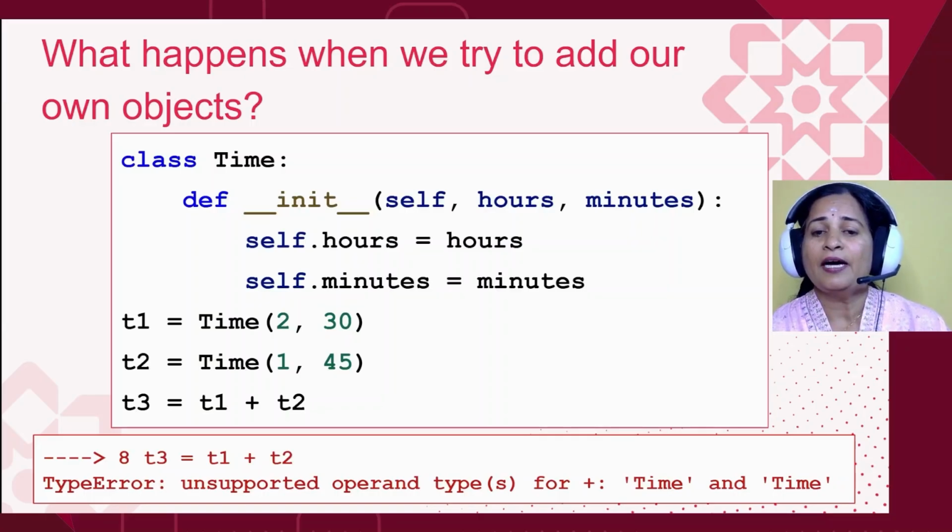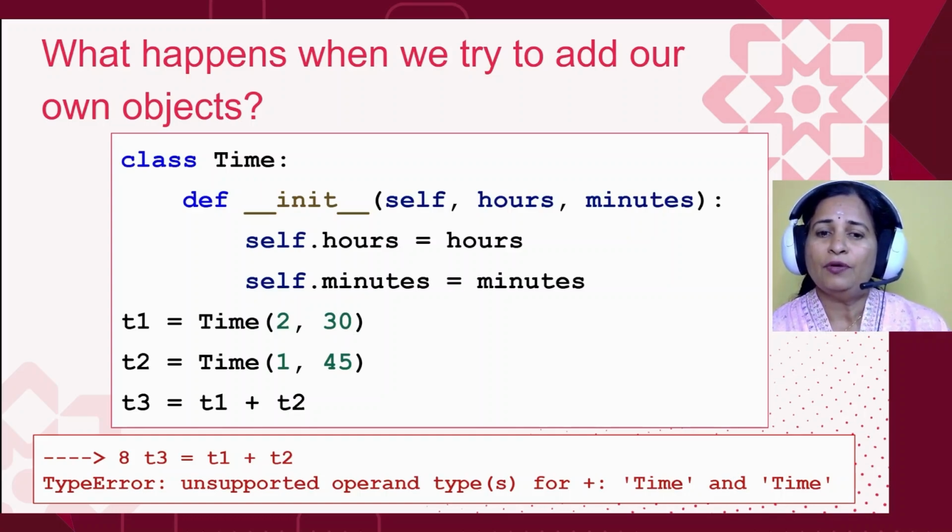It says unsupported operand types for plus. That means the plus operator doesn't know what to do with these operands here. They are unsupported. And that's because unlike integers or strings, Python has no built-in rules for what the plus should do for the Time class. So we haven't told it yet, right?